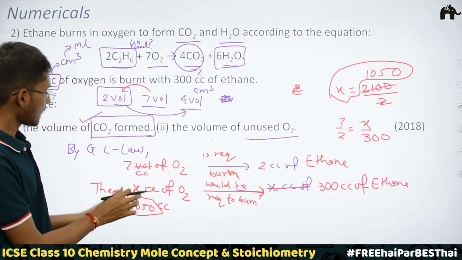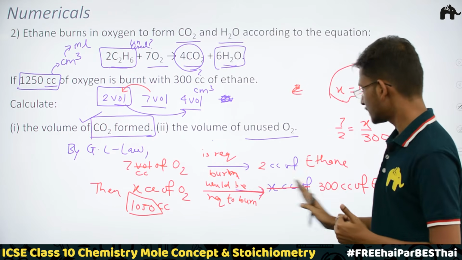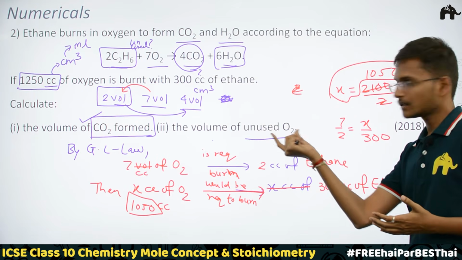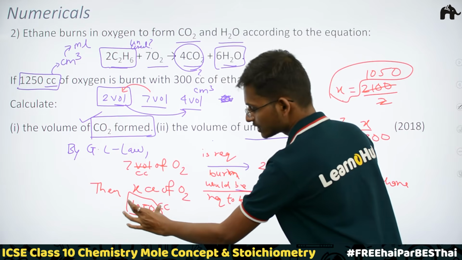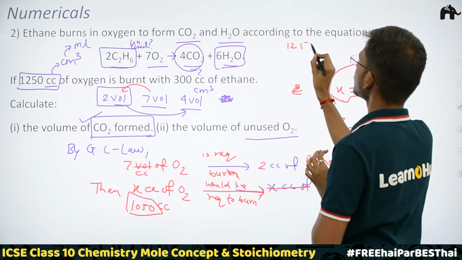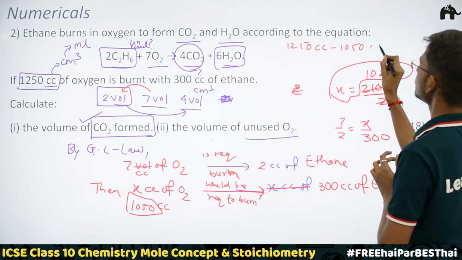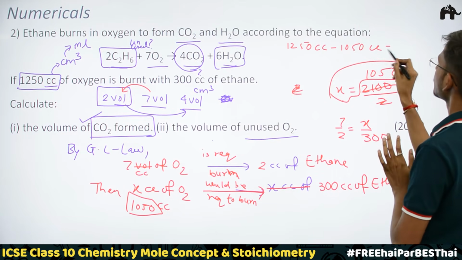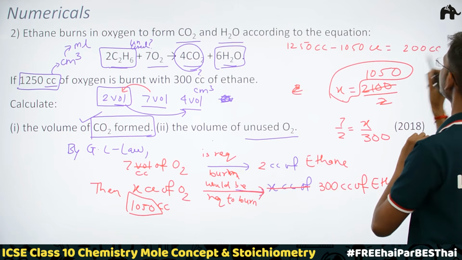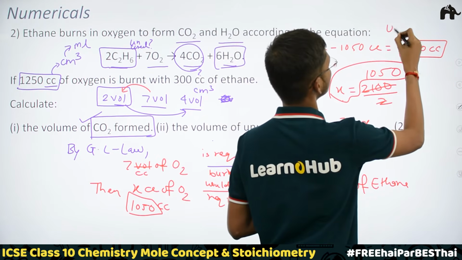Now we found out that out of 1250 cc, 1050 cc of oxygen is required to burn 300 cc of ethane. Now we can easily find the left unused oxygen, because we know this much oxygen is getting used. We already have 1250 cc, out of which 1050 cc is getting used. So the remaining would be, very simple, 1250 minus 1050, which is 200 cc. So this 200 cc of oxygen is the unused oxygen.